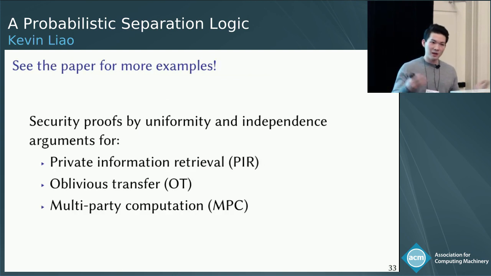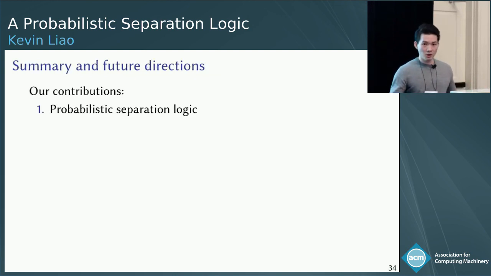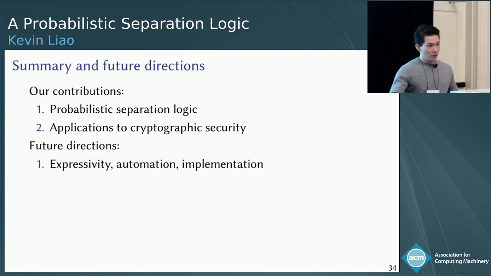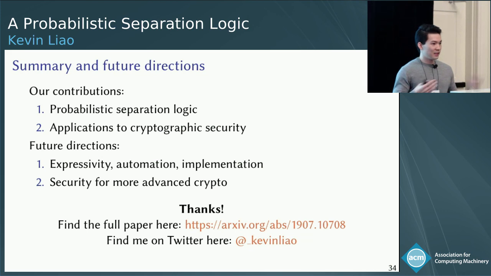All right, there are many more examples in the paper that I don't have time to go through. Just to summarize, our contributions were a probabilistic separation logic, and we apply this to various schemes in cryptography. There are many lines of future work: we'd like to look more into expressivity, automation, and implementation. On the application side, we'd like to look at the security of more advanced cryptographic constructions. That's the end of my talk. Thank you all for listening, and I'm happy to take any questions.